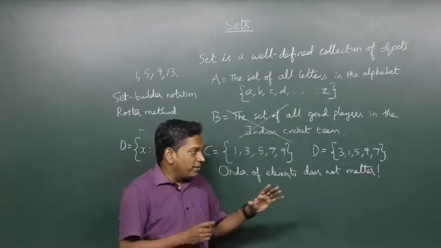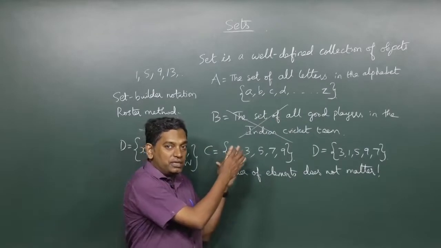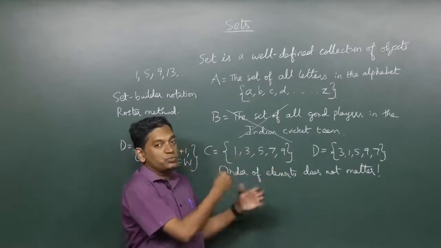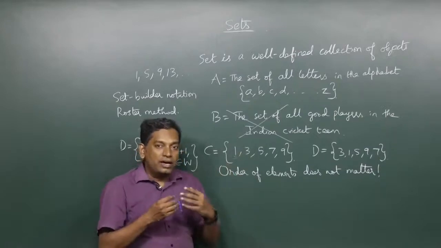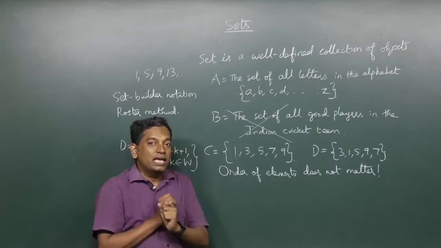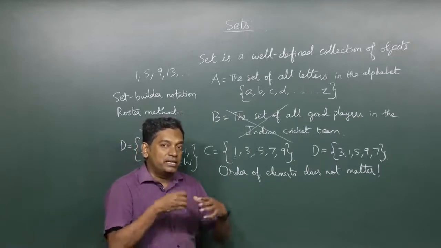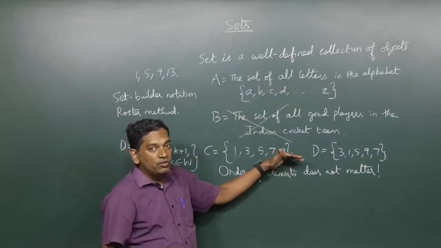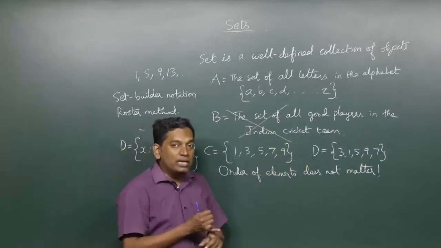Now, we don't have the time to go over the entire history and why sets were introduced, but I think 2-3 ideas are good to illustrate here. One is sets help make mathematics formal, and we are going to see this very clearly when we do functions. That is one reason.